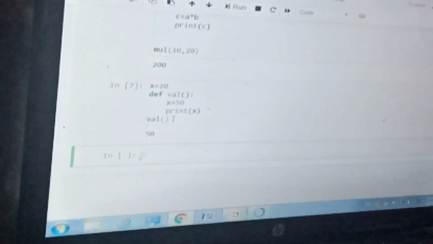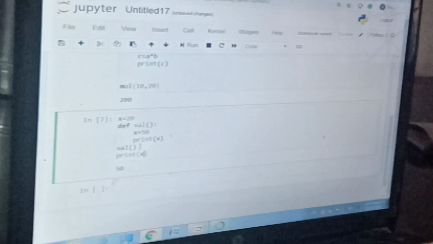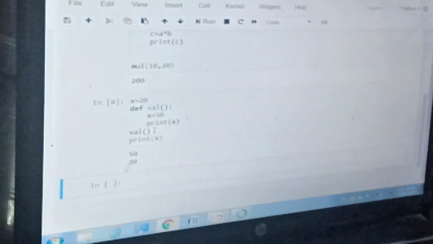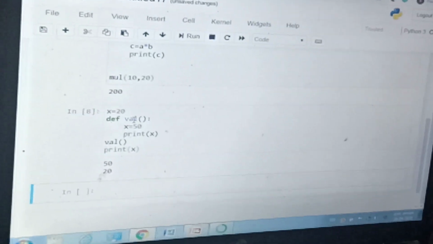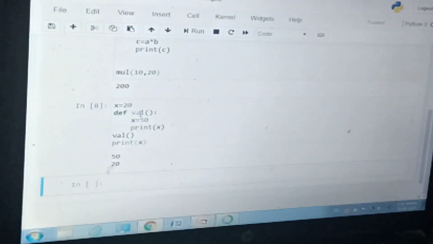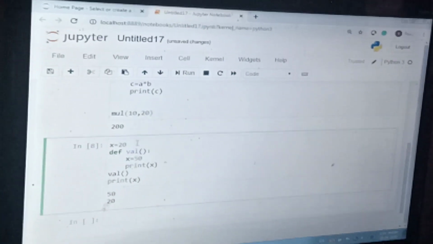When I call that function well, it is going to give 50 as a result. If I call print x, it is going to give 20. Why? Because 20 is a global variable, and it has global scope, which means it is accessible throughout your program. But 50 is a local variable, and it has a very limited scope. It is valid inside the function only.